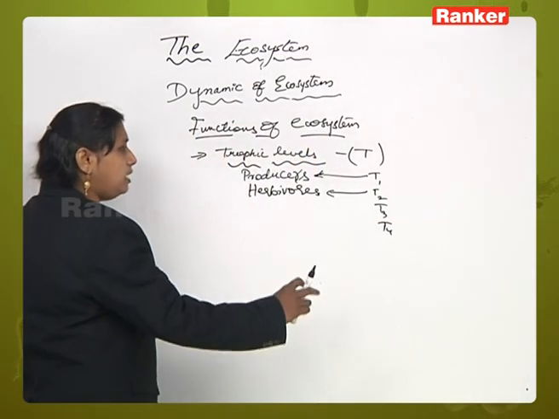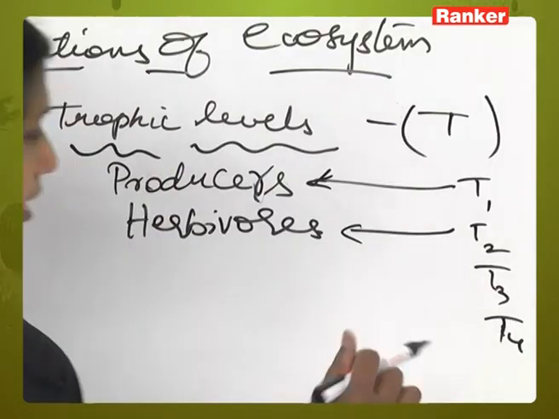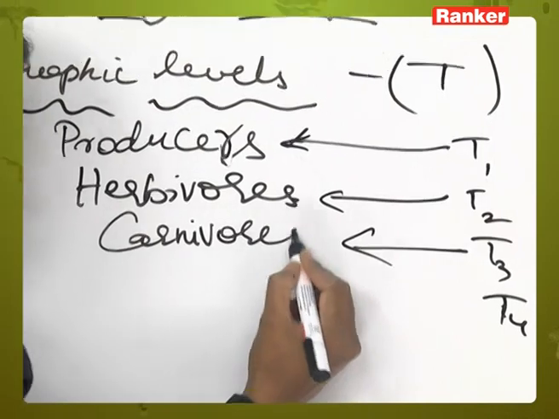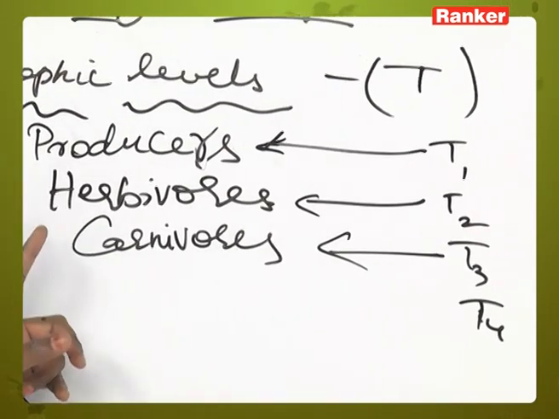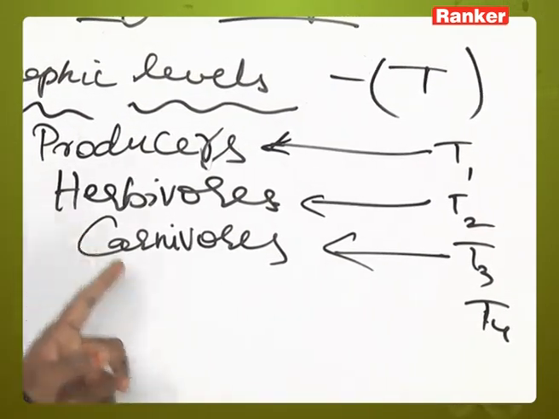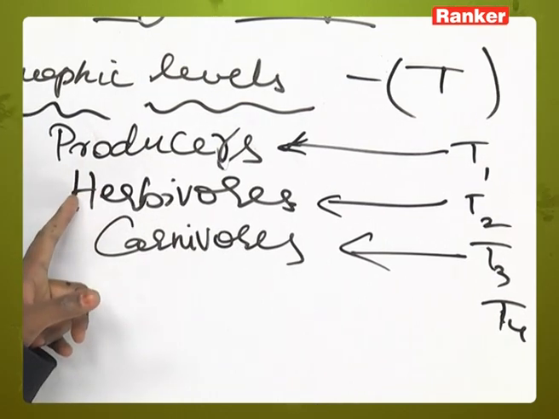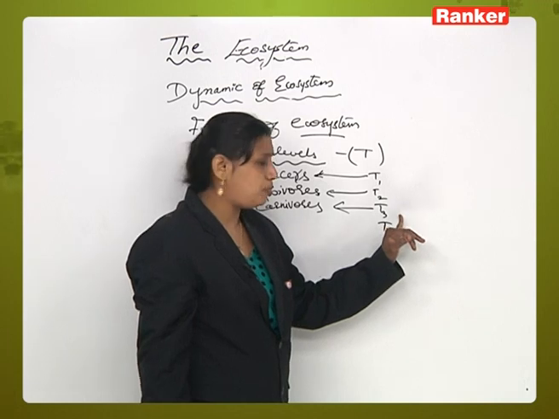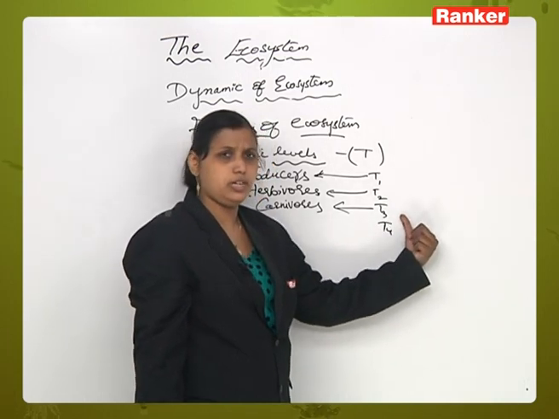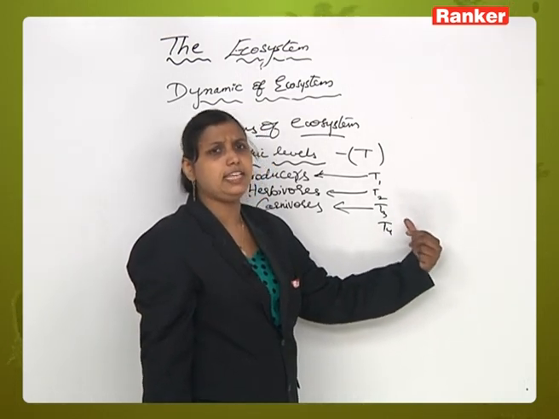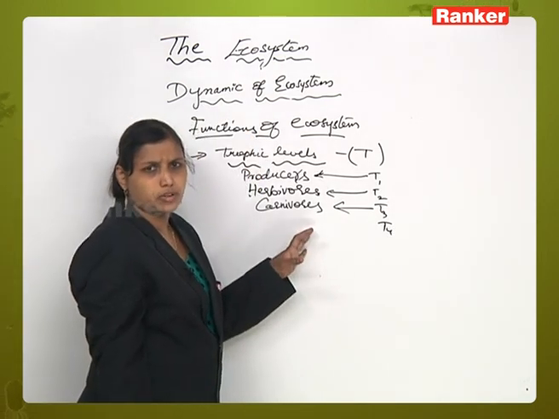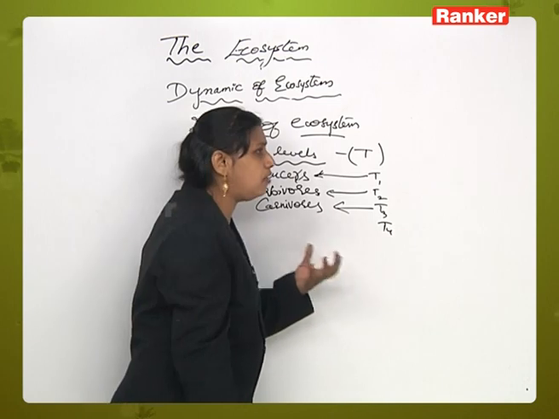Next one, animals depending on the herbivores. Another, third level is called the carnivores. So what are carnivores? The animals which depend upon the herbivores for food material are called carnivores. They occupy the third position in the trophic level. That's why we call it the third trophic level or T3 position. In the T3 position you will have 2 to 3 layers of carnivores depending on the level of consumption.